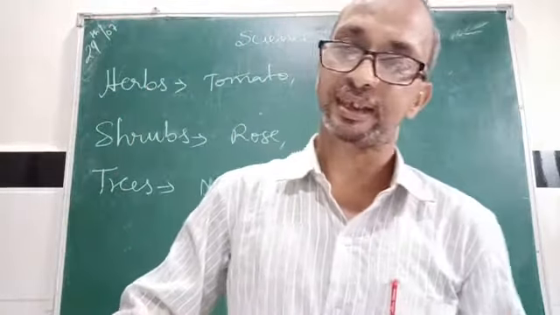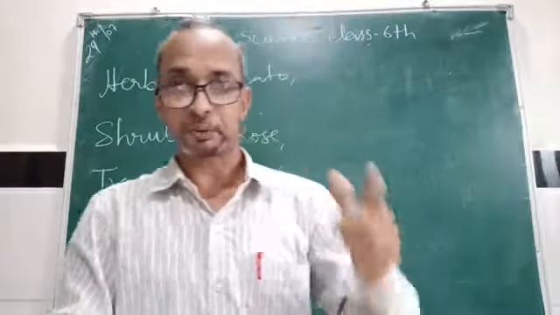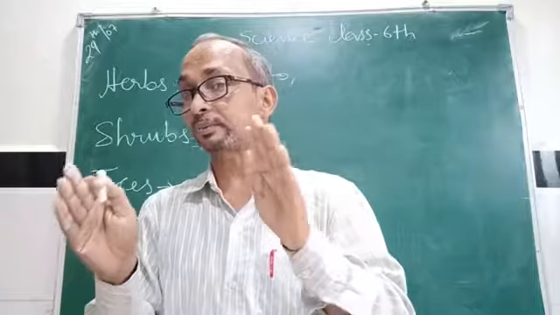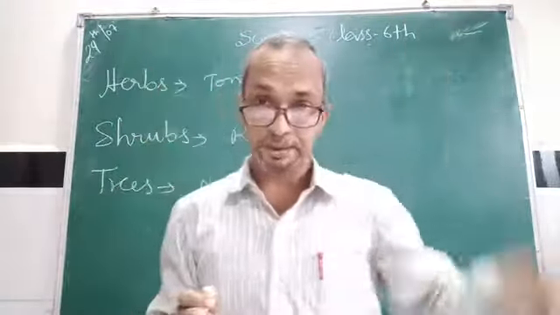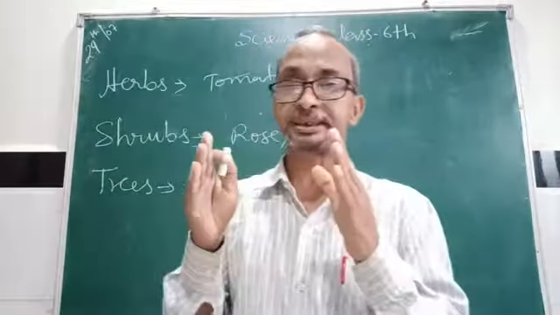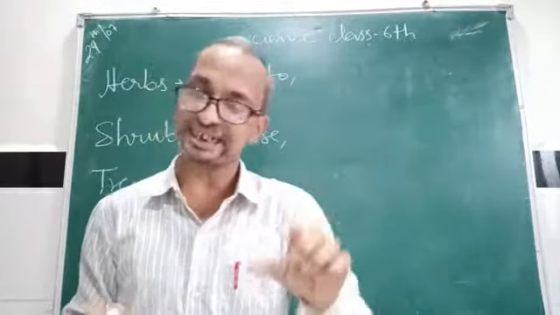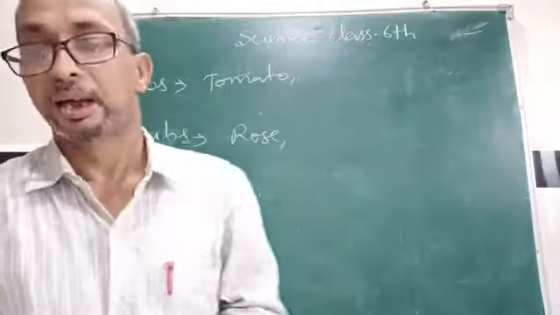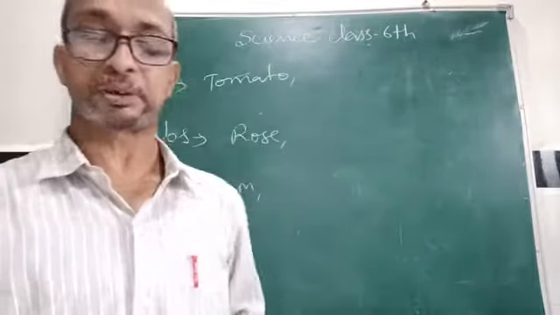Before this, I discussed the classification into flowering and non-flowering plants, and then in detail the classification on the basis of shape, size and lifespan: herbs, shrubs and trees. Next I will discuss the other types of plants, creepers and climbers. Okay, thank you.